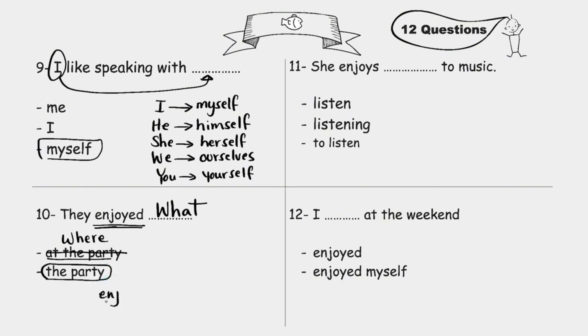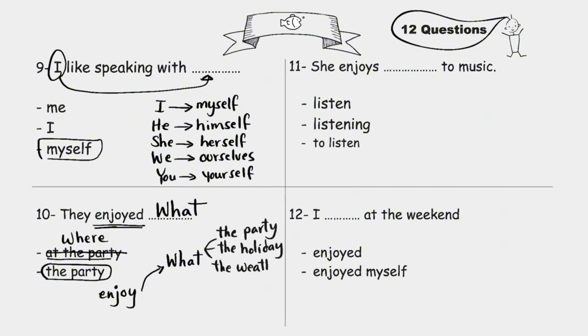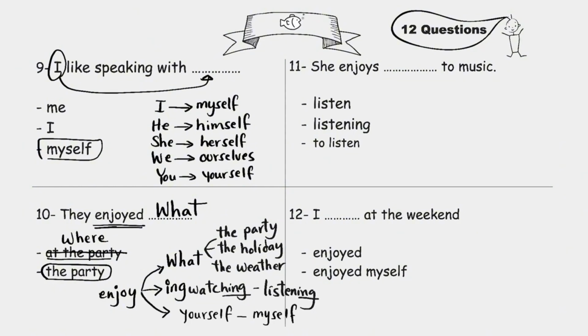Still confused? Let me tell you something. Enjoy is followed by what? Like you enjoy the party. You enjoy the holiday. You enjoy the weather. You enjoy music, and so on. And sometimes you enjoy doing something. And here you follow enjoy with ing. You enjoy watching TV, with ing. You enjoy listening to music. And if you get stuck, don't know what to say, you can enjoy yourself. I enjoy myself, and so on. These are the 3 rules of the verb enjoy.